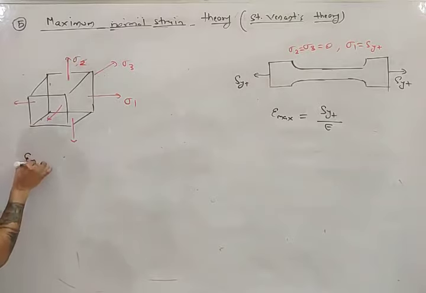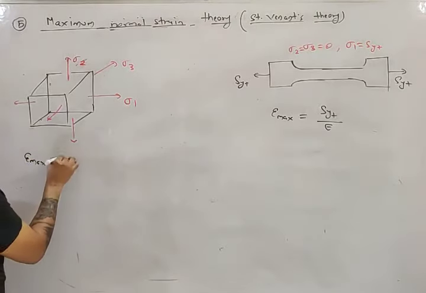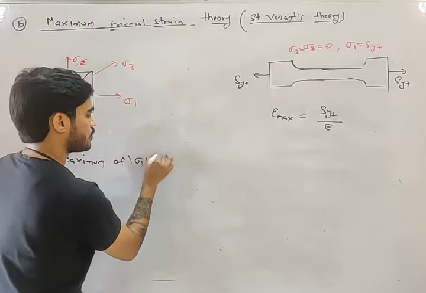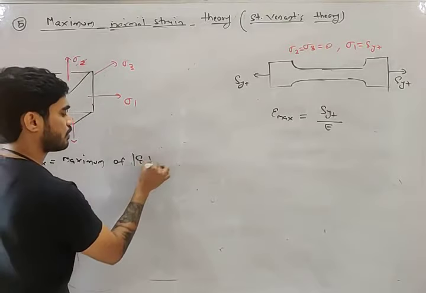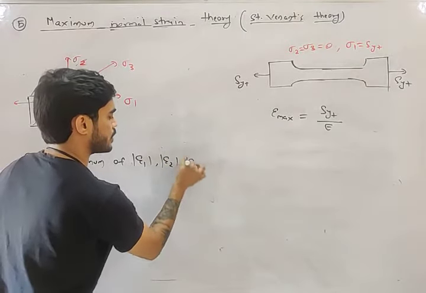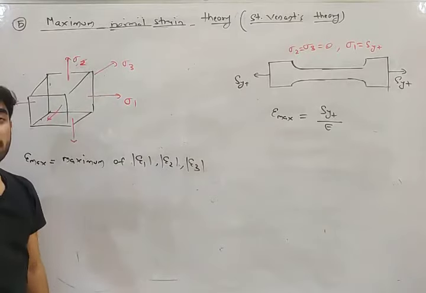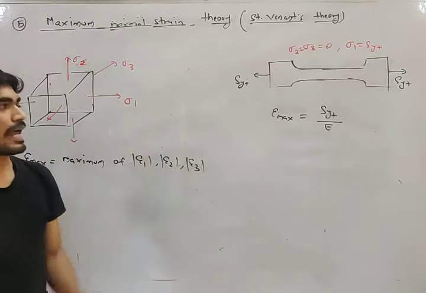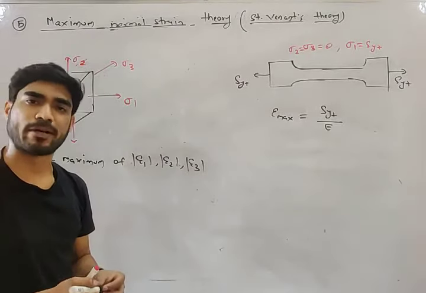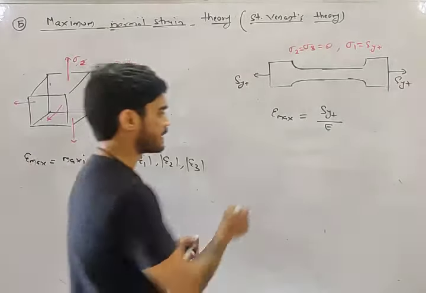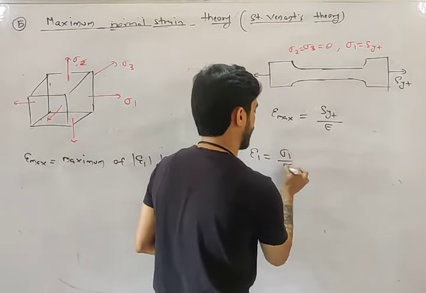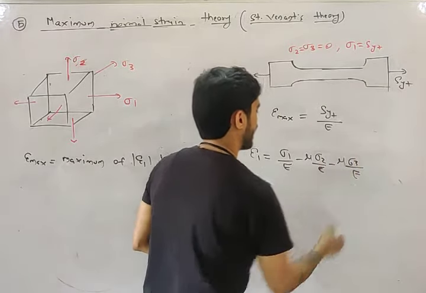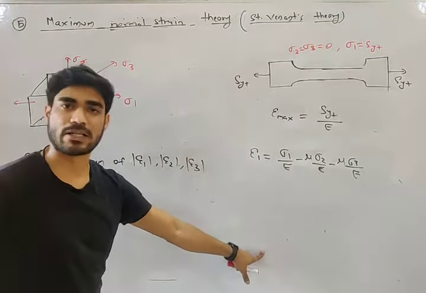What will be epsilon maximum here? It will be the maximum of epsilon 1, epsilon 2 and epsilon 3. Epsilon 1, 2, 3 are the principal strains, just like principal stress. How will you calculate principal strain? First you calculate principal stress, then use this equation: epsilon 1 equals sigma 1 by E minus mu sigma 2 by E minus mu sigma 3 by E. Similarly, you can calculate the other principal strains also.